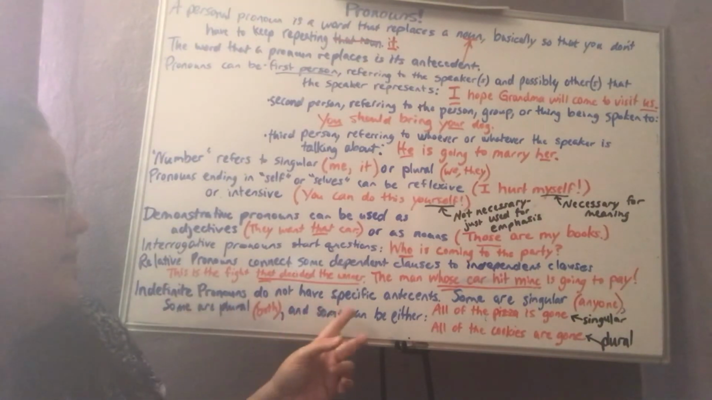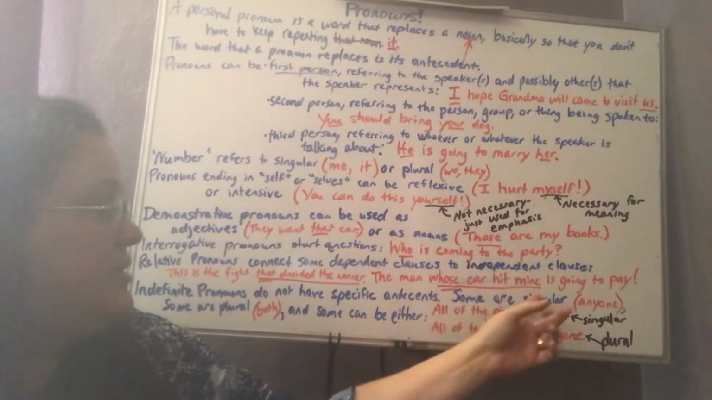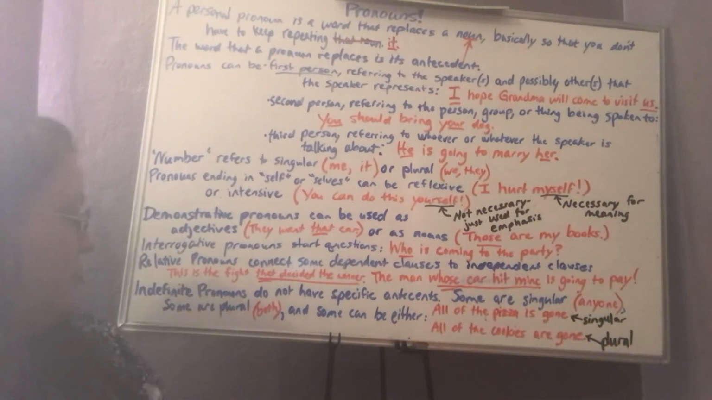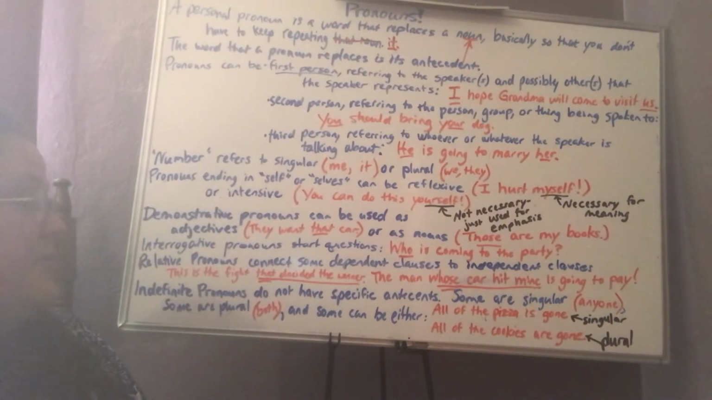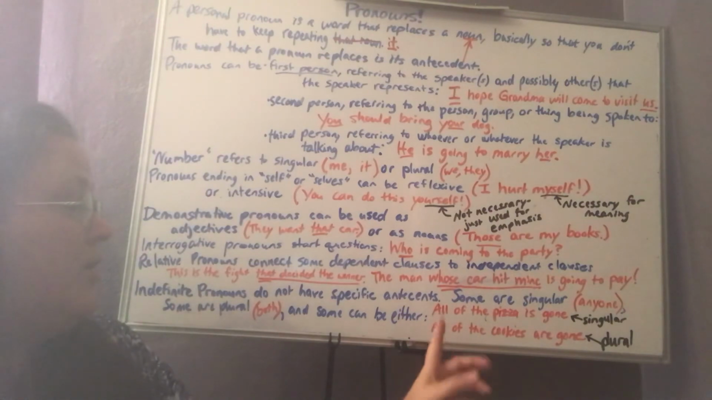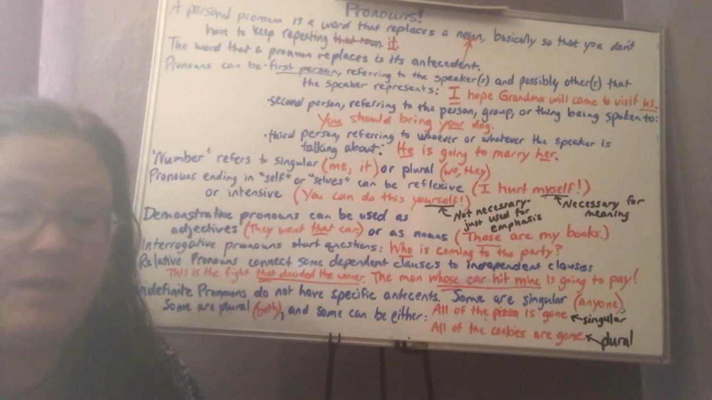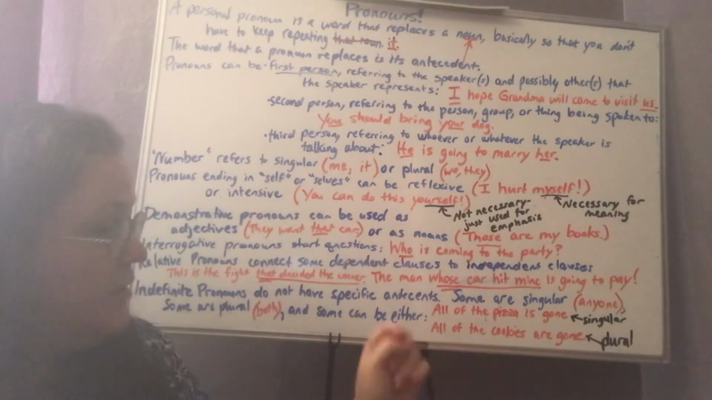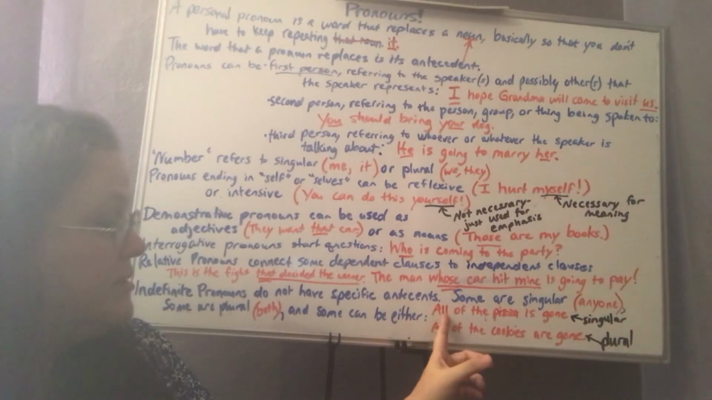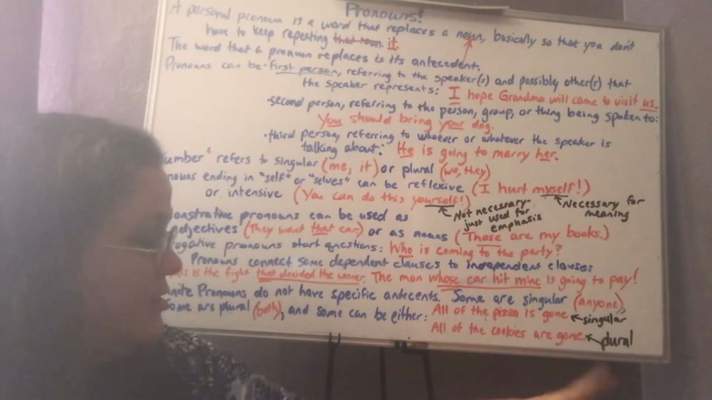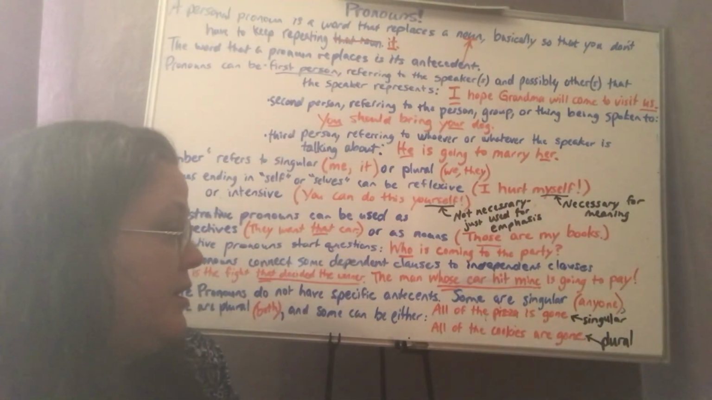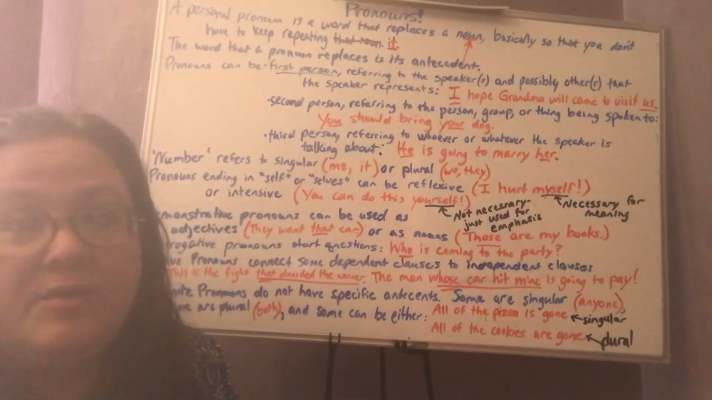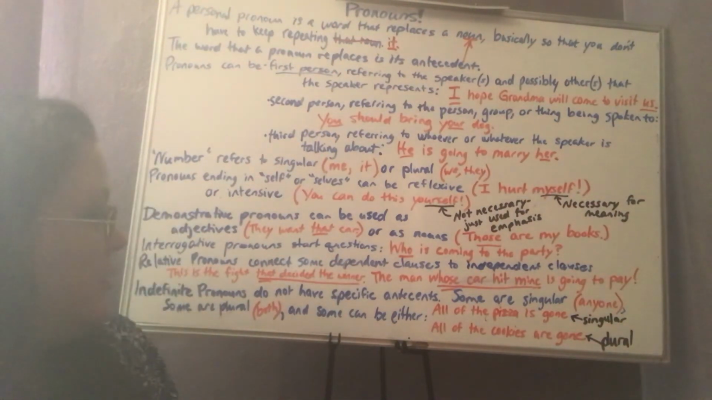Indefinite pronouns do not have specific antecedents. Some are singular, like the word anyone. Anyone would be singular. Some are plural, like the word both would be plural. And some can be either. All of the pizza is gone. All in this one is singular because we're talking about how much of that one pizza. So it's singular. And all of the cookies are gone. Now we're talking about a number of cookies. So it's plural. Has to do with whether what we're talking about is a count noun or a non-count noun.